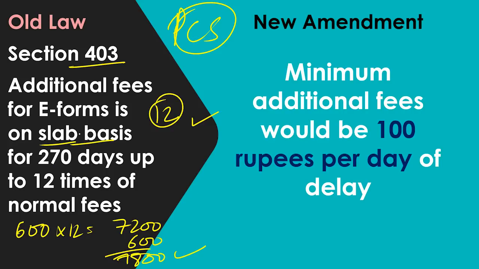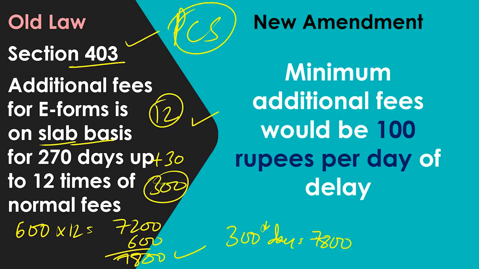Even if I file on the 300th day, 270 plus 30, 300 days I was getting time under section 403. So even if I file on the 300th day, my filing fees was only 7,800. So all the companies used to take it very easily. They're least bothered. They're not even responding to the call of the company secretary like that.